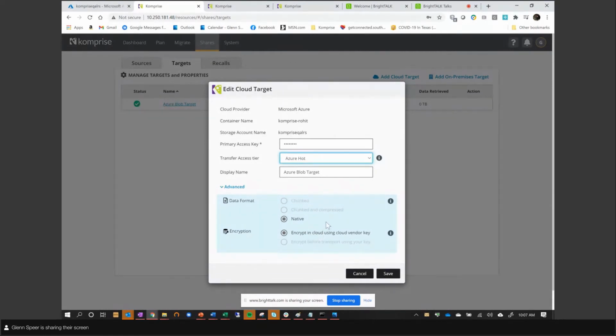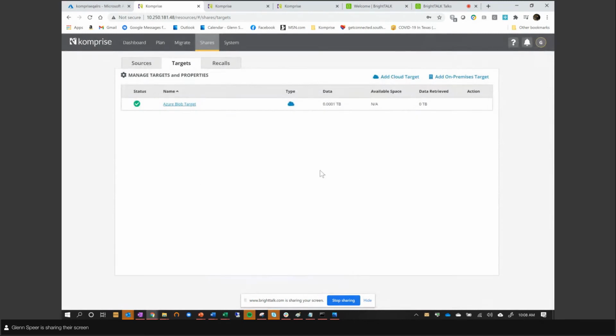The benefit of native mode is you can read the data without even using Komprise. You can go directly to the data location and read the data with native tools, and I'll show you an example of that in a minute. But you still do have the option of chunk format if you like. If you do chunk format, we can do the encryption, but honestly, we recommend you use the encryption provided with the cloud provider itself. They're very good at it, and you might as well use it if they have it. So we set up our target.